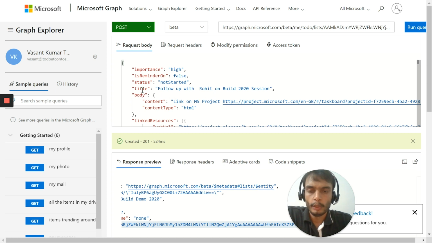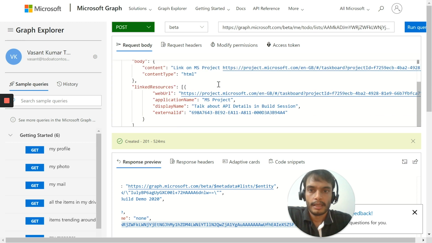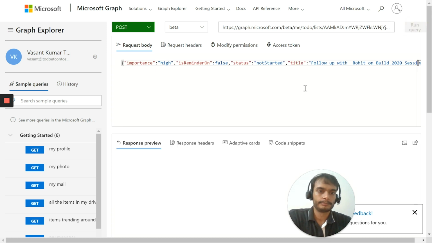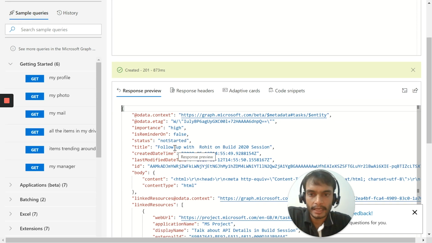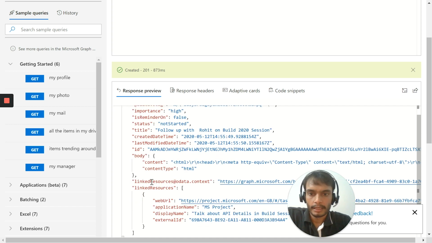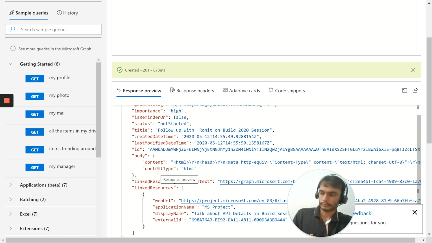Here, I'm creating a new task with the title Follow up with Rohit on Build 2020 session. It's a high importance task and it has one linked resource which is pointing to a task on Microsoft Project. Let's create it. As you can see, the task is created and it has all the important properties of the task entity. You can see properties like status, is reminder on, importance, body, linked resource, etc.